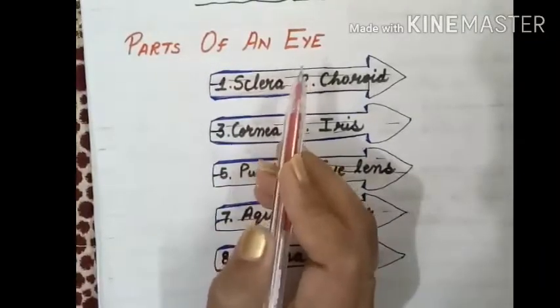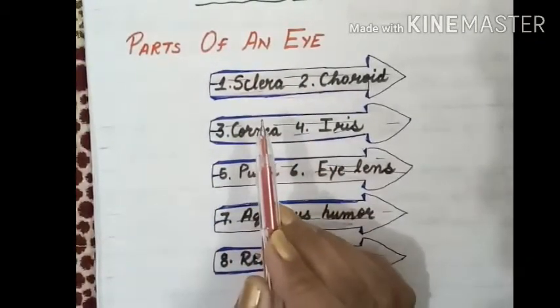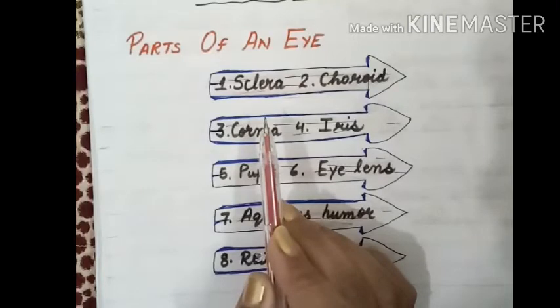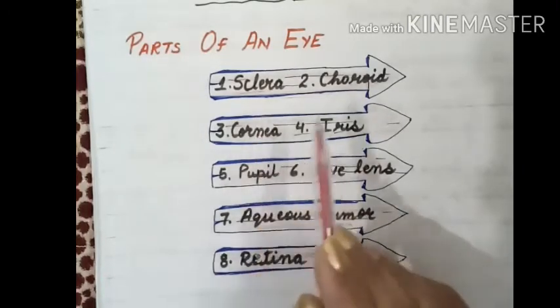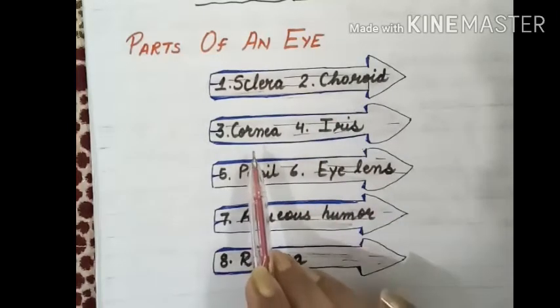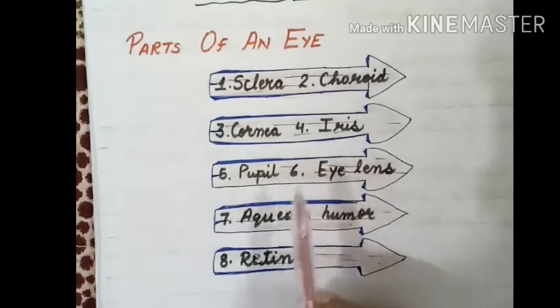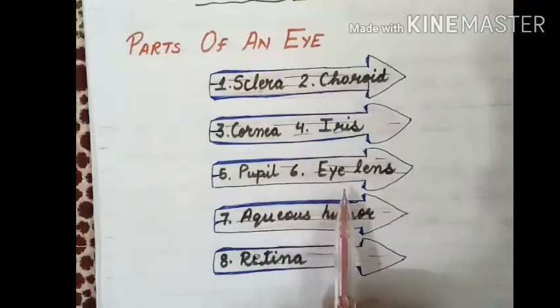Parts of an eye. Here I wrote the parts of an eye, so I'm going to read them. Sclera, choroid, cornea, iris, pupil, eye lens, aqueous humor, retina, and some more.